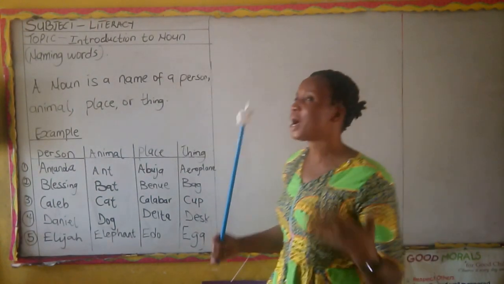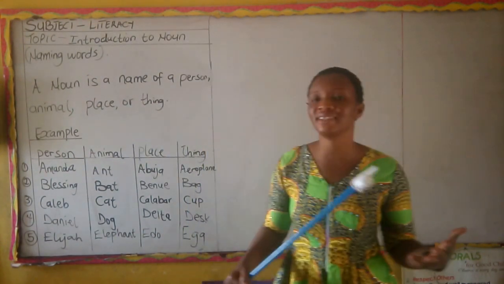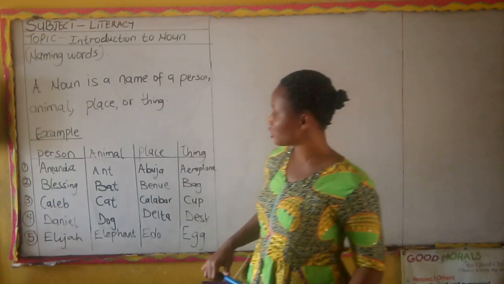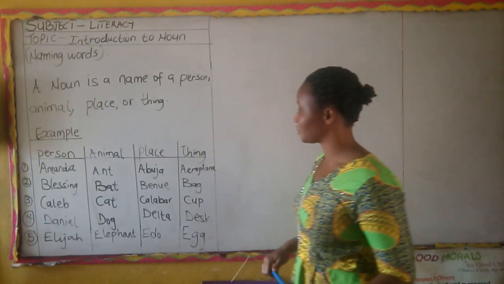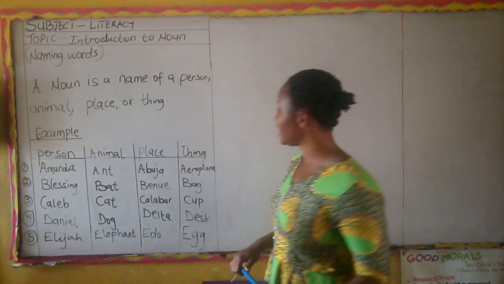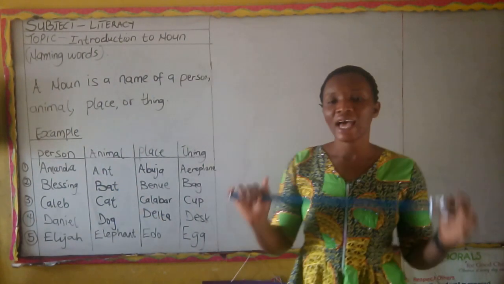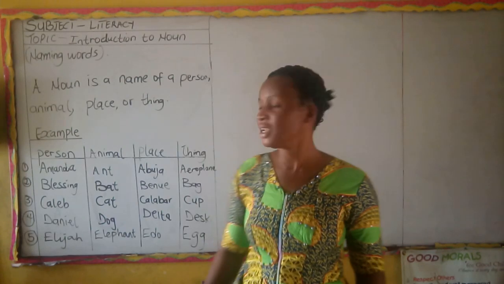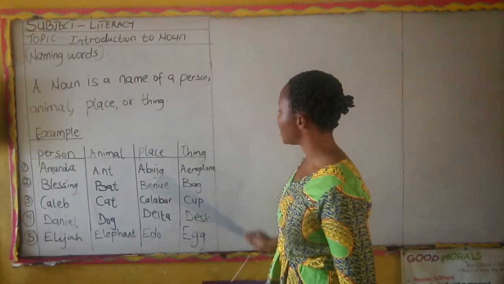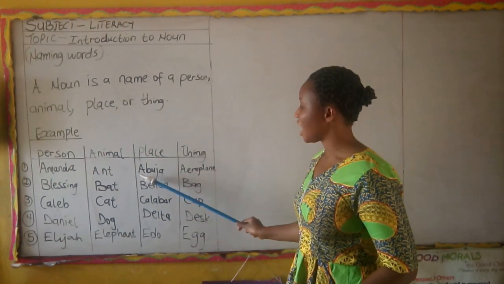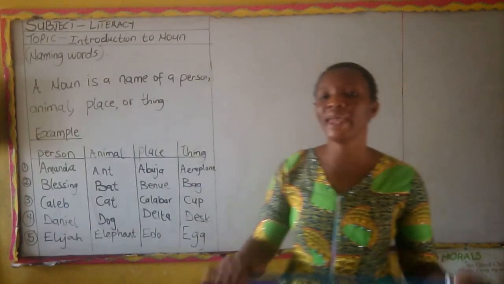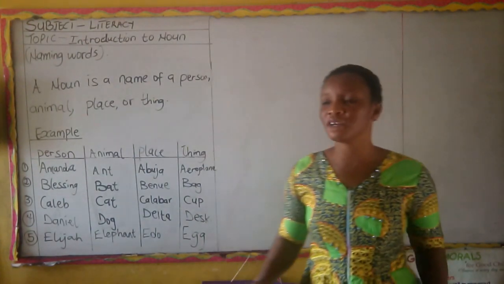So when you hear the name Amanda, that shows Amanda is a noun. Then let's go to animal. Example of an animal: we have ant. Ant is an animal. Then example of a place: Abuja is a place.